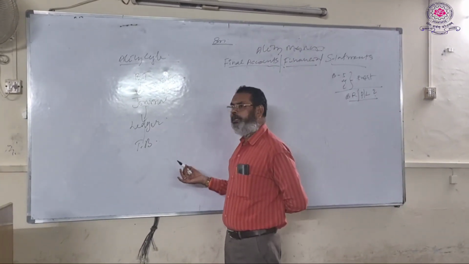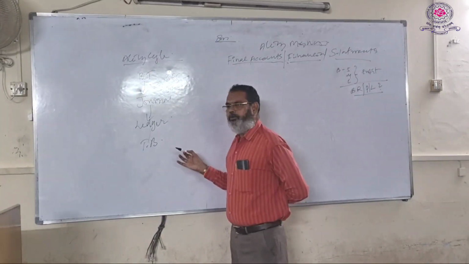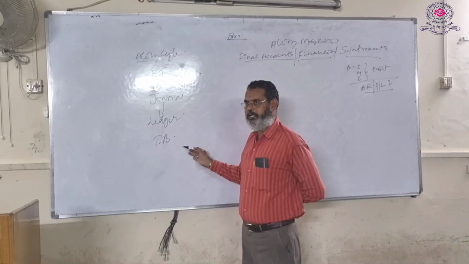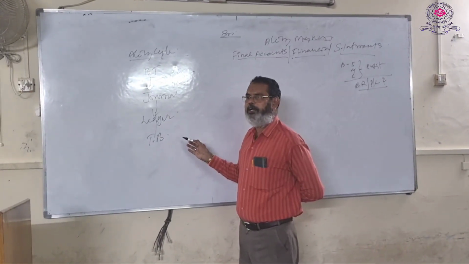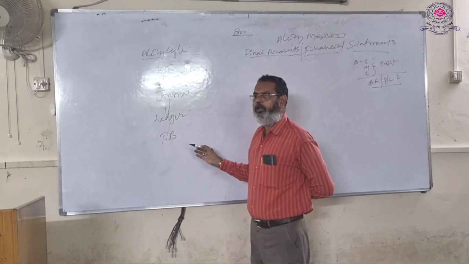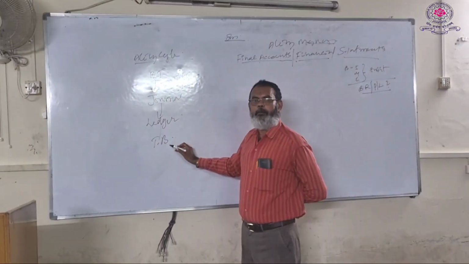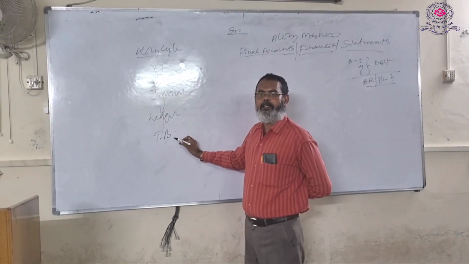If any errors are there, you can locate them by preparing the trial balance. Trial balance is a statement of various debit and credit balances of the ledger accounts. If the totals of debit and credit are equal, it implies that the transactions are recorded as per the double entry system.